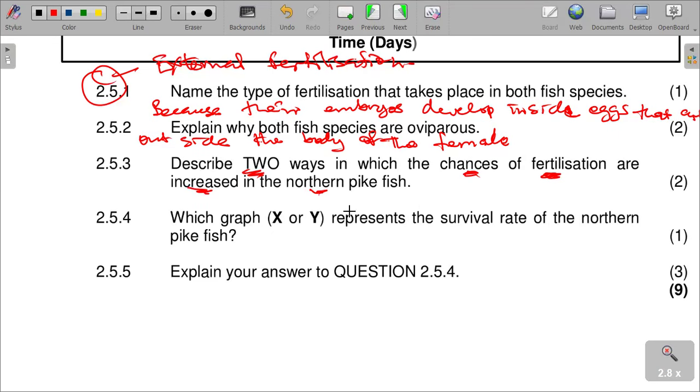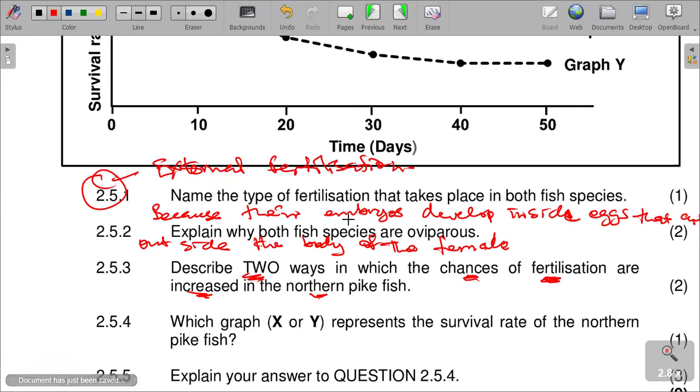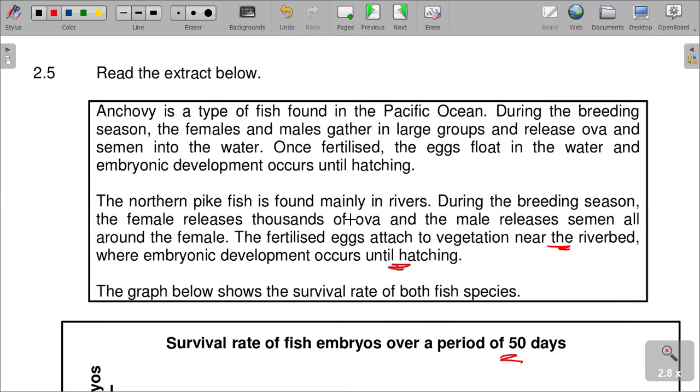If you read the passage there, we can see that the male releases semen all around the female.